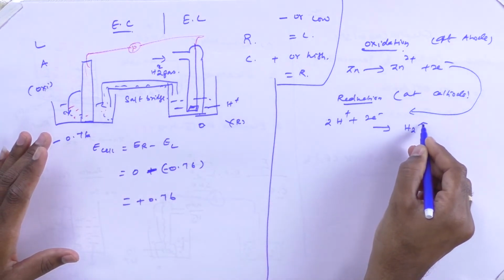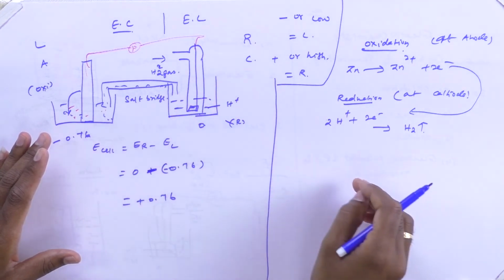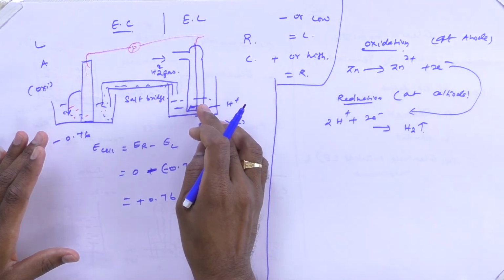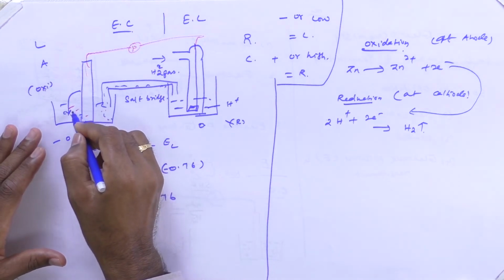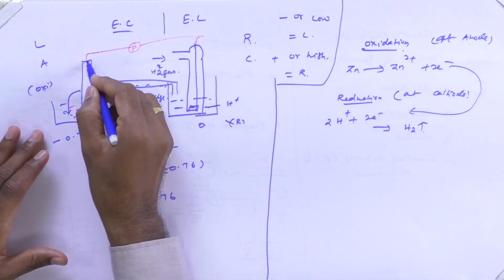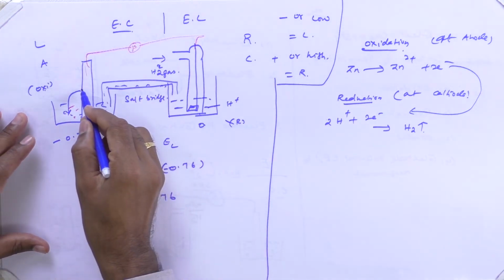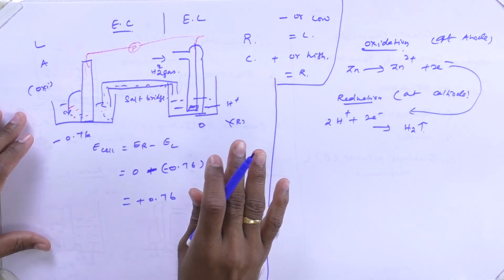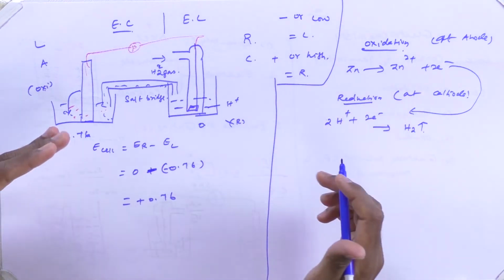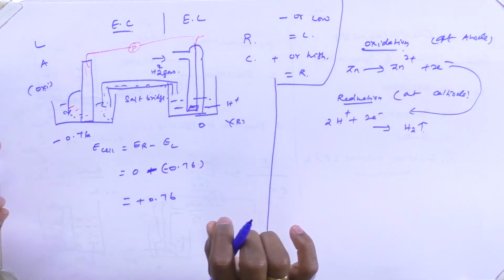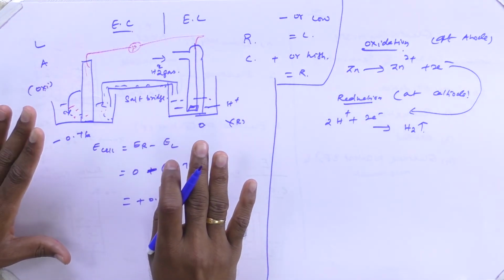Due to the evaporation of hydrogen from the cathode compartment, the concentration of H plus is decreased. Meanwhile, the concentration of Zn 2 plus is increased. However, the metal ions available in the zinc rod are reduced because a considerable number of metal ions are going into the solution compartment. If both oxidation and reduction occur together, that is called a redox reaction. The redox reaction is responsible for the production of this much electricity in the particular electrochemical cell. So, this is the concept used to measure the electrode potential of this particular cell.